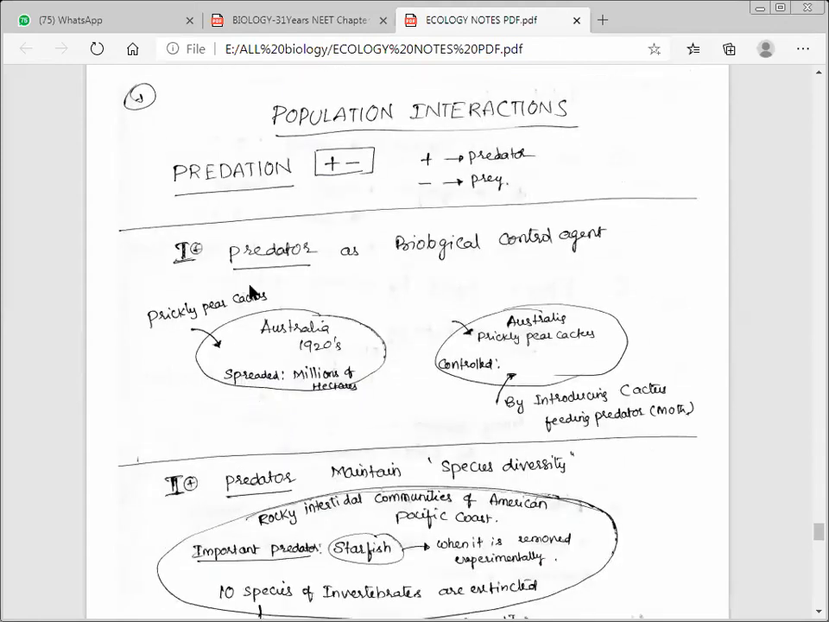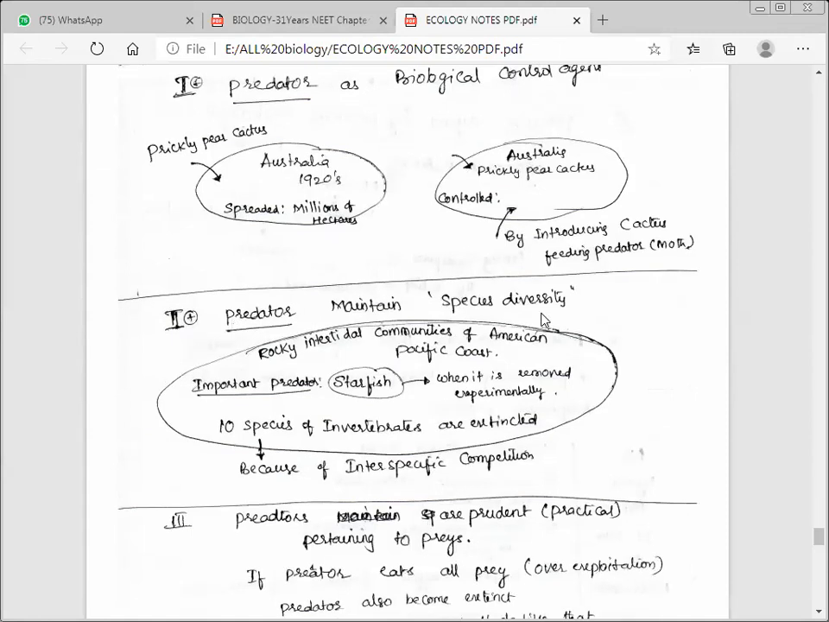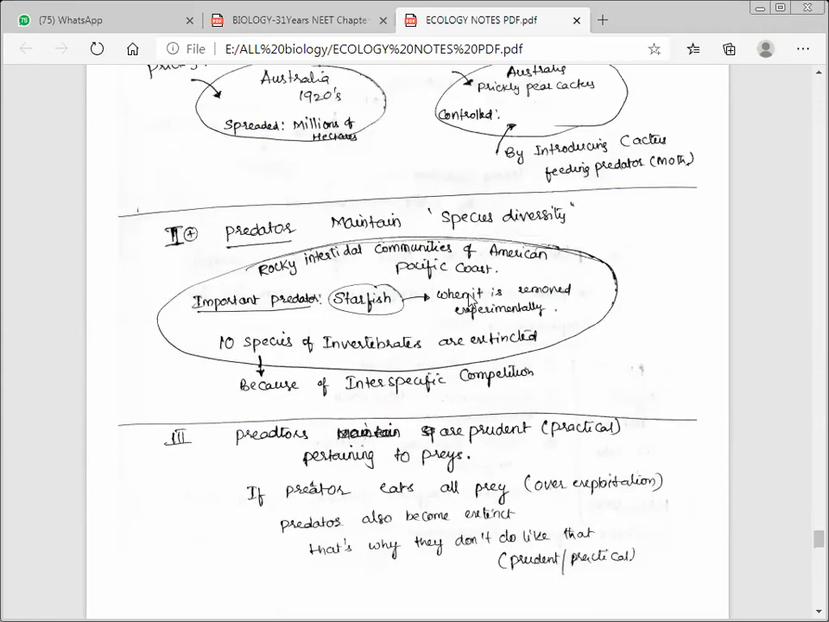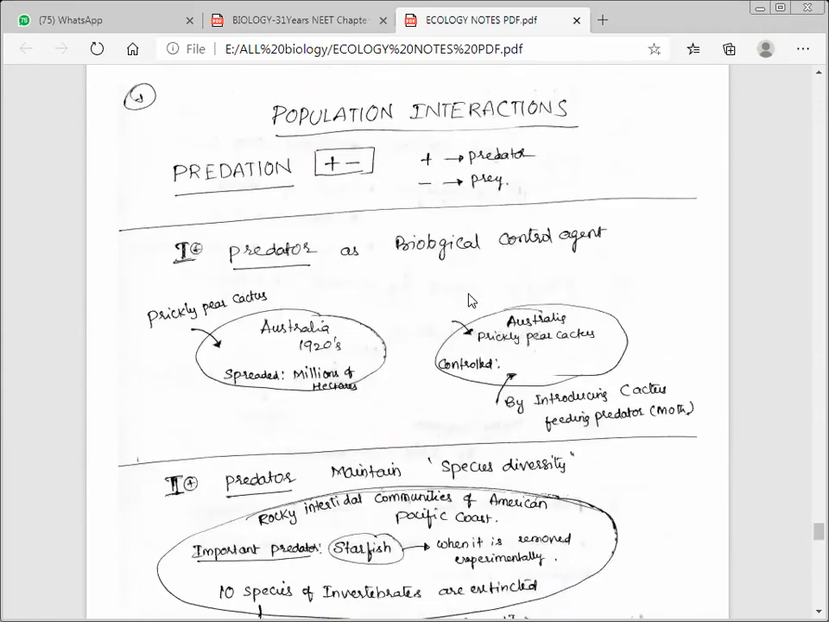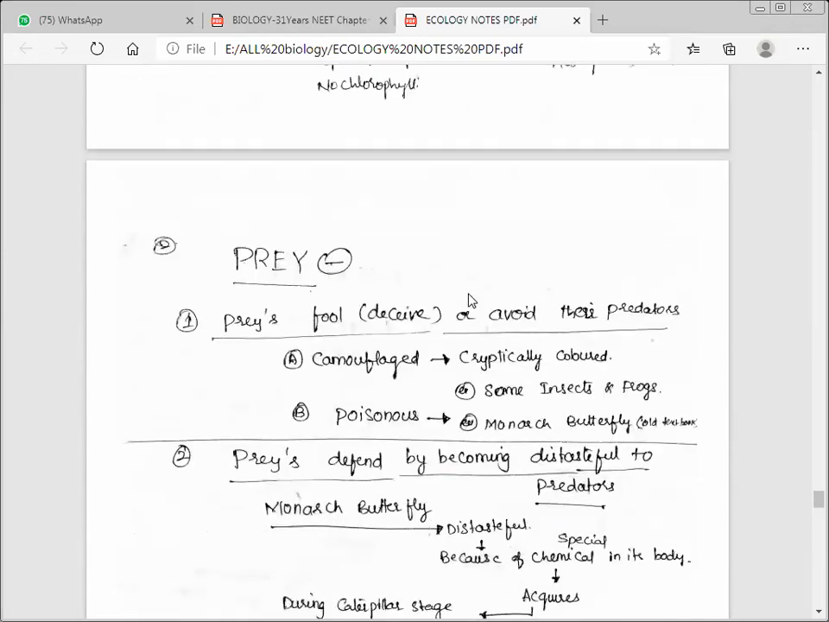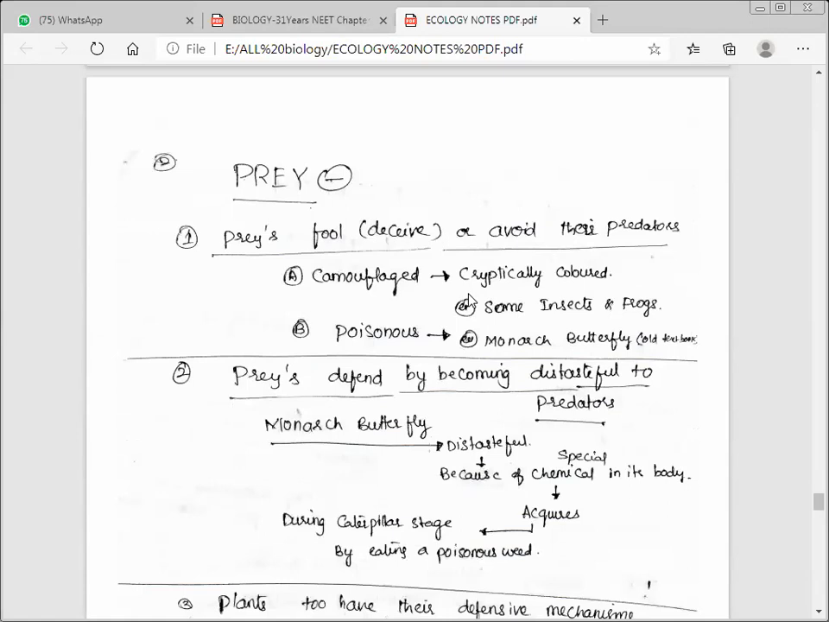There are three issues: predator as a biological control agent, predators maintain species diversity, and predators are prudent, that is, practical, pertaining to prey. Okay, so any doubts here with respect to predation? Any doubts?